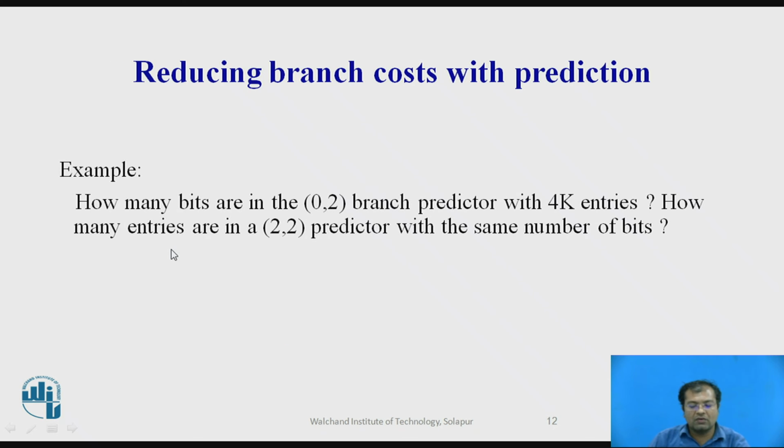Let us have one example. How many bits are in the (0,2) branch predictor with 4K entries? We need to find how many bits are in this branch predictor. And the second question is, how many entries are in a (2,2) predictor with the same number of bits? We'll see the solution.